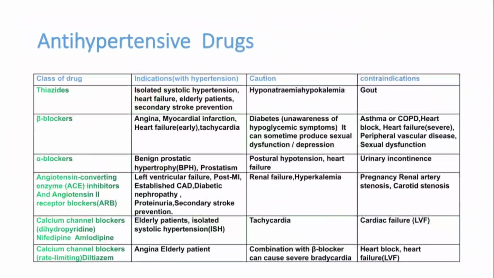If we see the antihypertensives, they are thiazides, beta blockers, alpha blockers, AC inhibitors or ARBs, angiotensin receptor blockers, and calcium channel blockers. Calcium channel blockers themselves are dihydropyridine and rate limiting drugs, so they can be used. Now, if we see the indications, thiazides can be used in isolated systolic hypertension, cardiac failure, elderly patients, secondary stroke prevention.